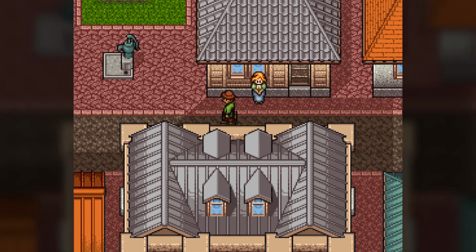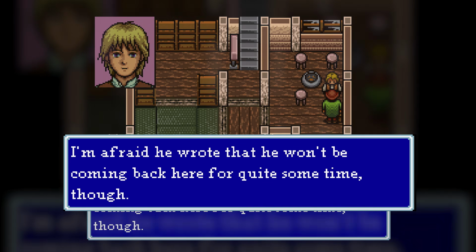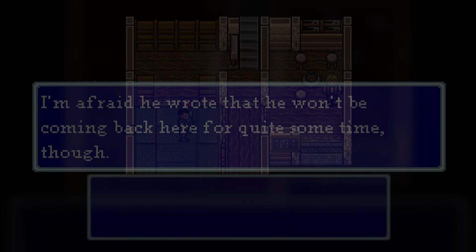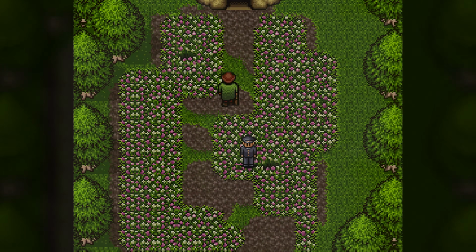After meeting the toad, we go look for Kenji, but he isn't there. In a letter that just arrived, Kenji explains that he'll be gone for a while. While there, we hear about the Queen of the Ants, who is rumored to have one of Kenji's journals. The ant hive is north of town, below a bed of flowers.